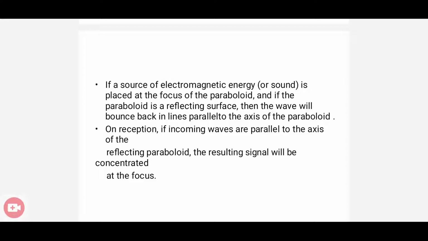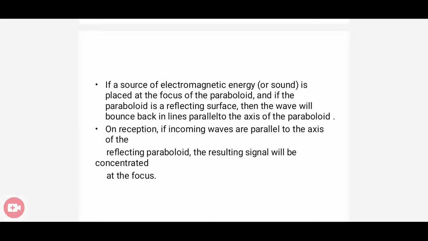So in the parabolic reflective antenna, if the source of the electromagnetic energy is placed at the focus of the paraboloid, and if the paraboloid is a reflecting surface, then the wave will bounce back. So the electromagnetic energy source is at the focus point, and the paraboloid surface is a reflecting one. Then if we start transmitting the signal from the focus to the surface, it will bounce back because the surface is reflecting in nature.